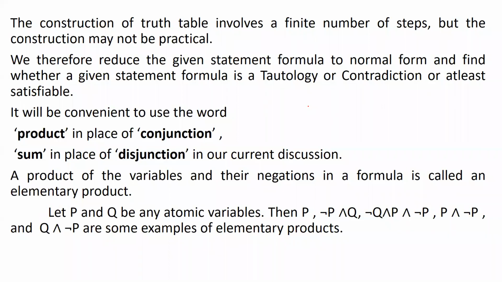If I am going to give you a large formula with 4 variables p q r s, I have given 4 variables. Is it easy to construct a truth table for that? Yes or no? No, it won't be possible. It won't be possible, I think.